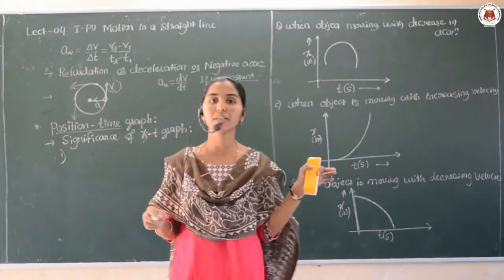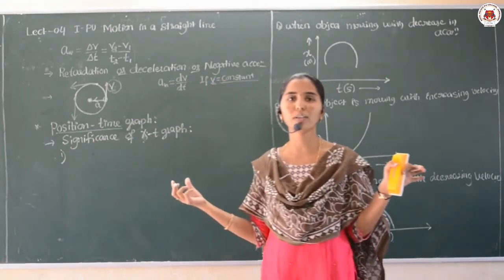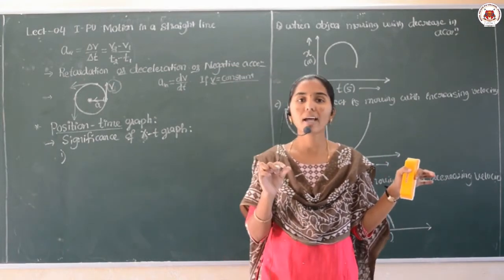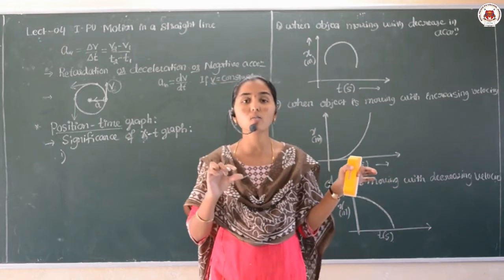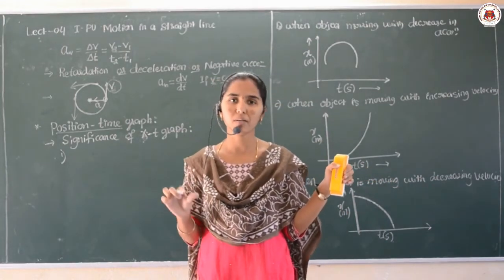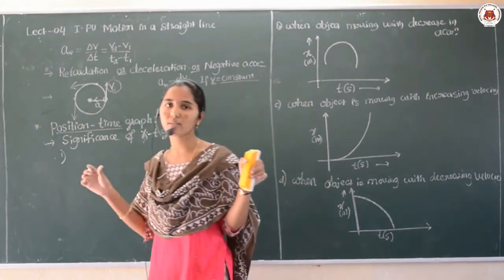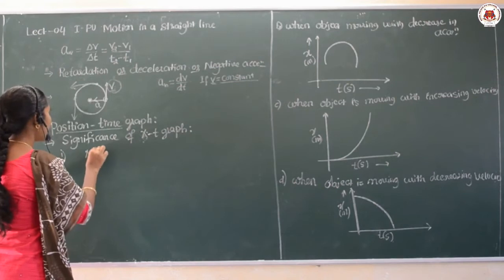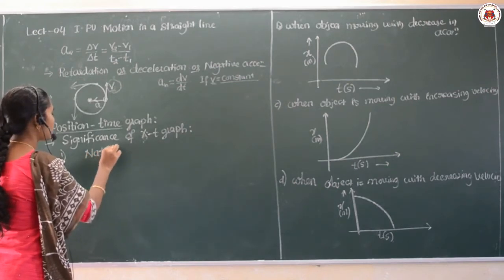How will be the question? So they may ask you for the 2 or the 3 marks, mention or write the significances or importance of the position time graph. Then what are the importances we are discussing here? The first one, it gives the nature of motion of an object.